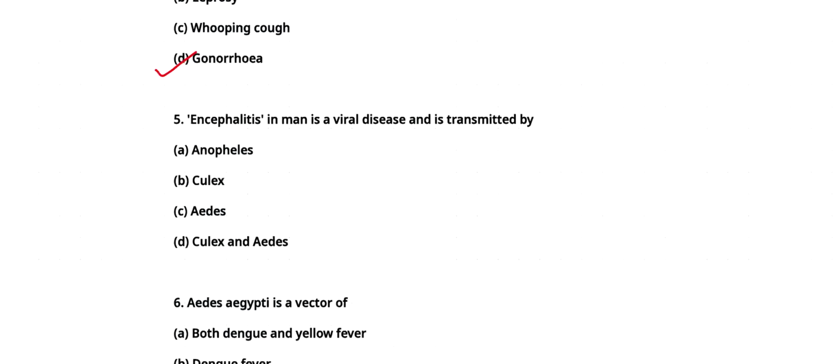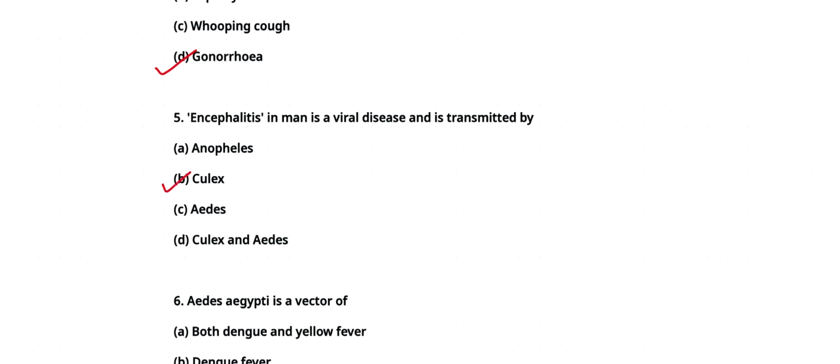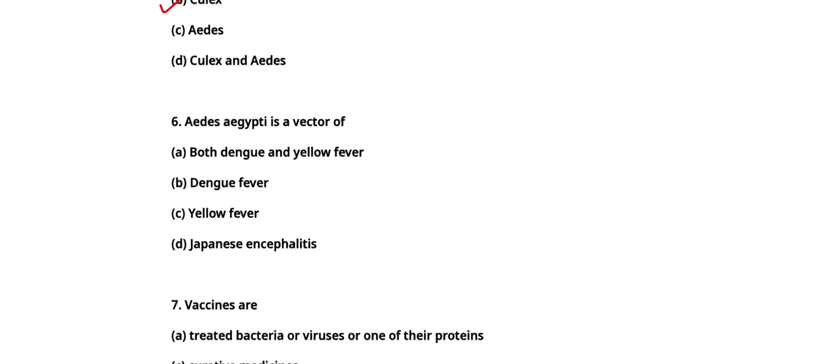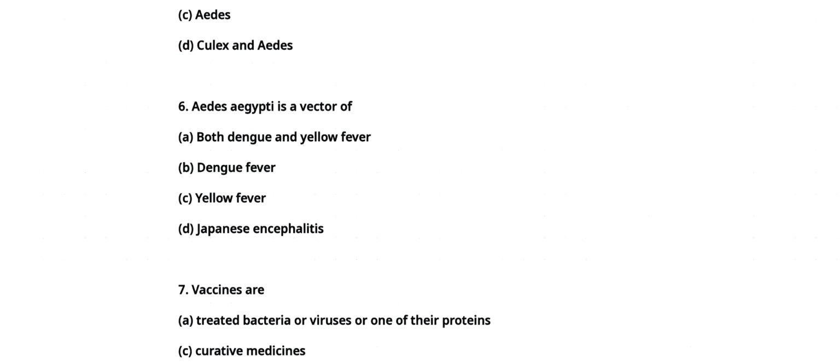Question 5. Encephalitis in man is a viral disease and is transmitted by. Answer will be B, that is Culex. Come to sixth question. Aedes aegypti is a vector of both dengue and yellow fever, yellow fever, Japanese encephalitis. Answer will be A, both dengue and yellow fever.